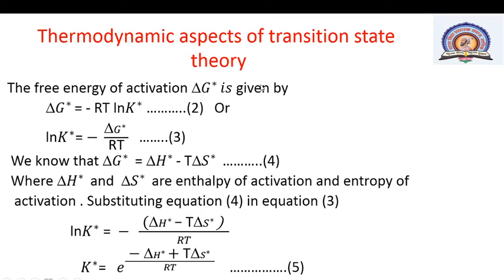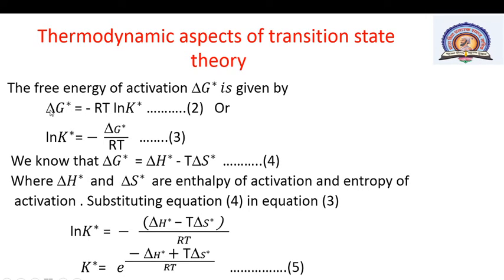Then the thermodynamic aspects of transition state theory, that means applying thermodynamics to the free energy of activation. The free energy change of activation is given by delta G star is equal to minus RT ln K star.